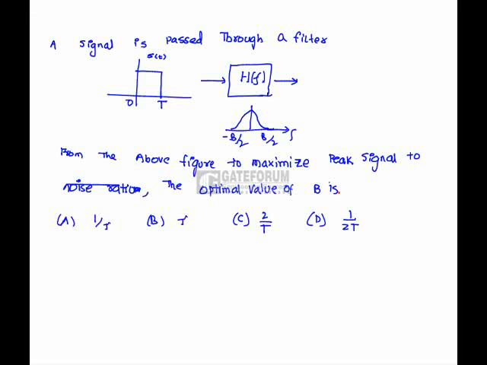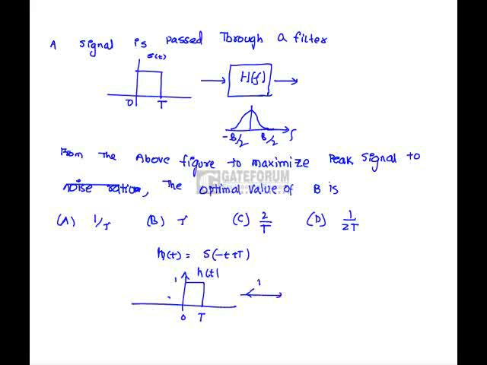A signal is passed through a filter. From the above figure, to maximize the peak signal to noise ratio, what will be the optimum value of bandwidth? See, for maximizing peak signal to noise ratio, h of t equals s of minus t plus T. This is also equal to 0 to T. This is h of t. So if we apply the Fourier transform to this one, we will get the bandwidth.